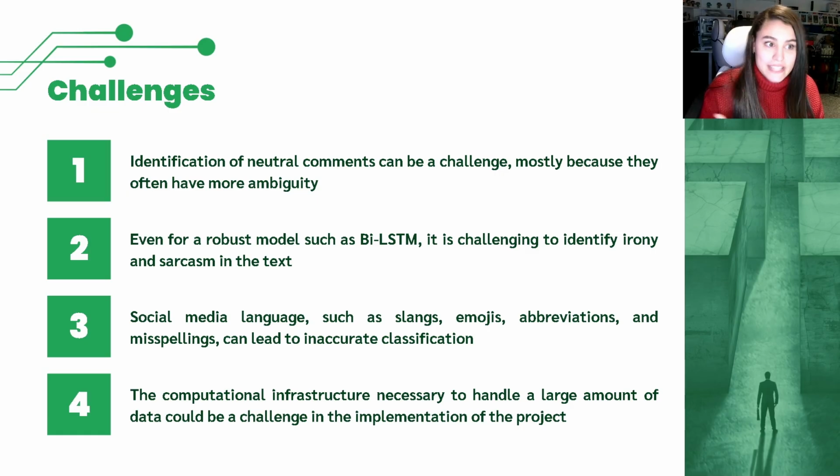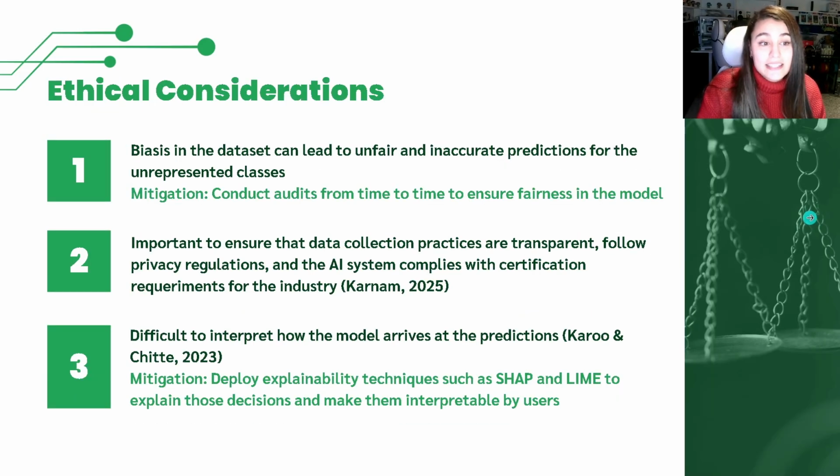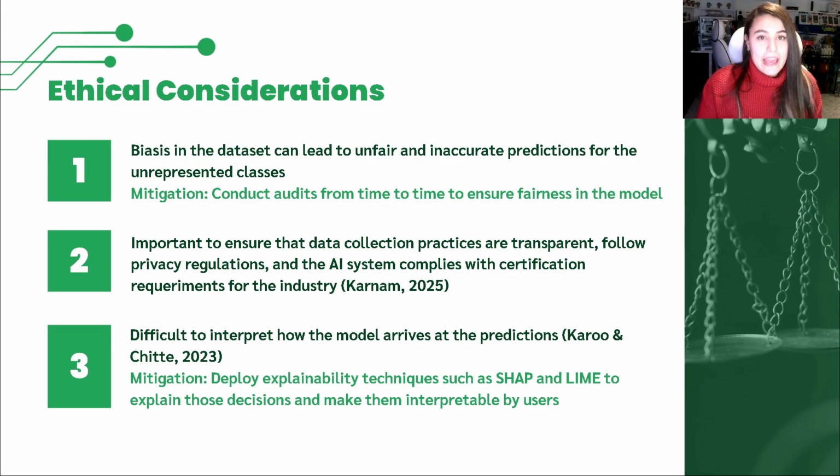Equally important as understanding the challenges is understanding the ethical considerations when using an AI system. One important ethical consideration is to understand how the model arrives at the prediction. For AI systems, especially complex ones such as the bidirectional LSTM that we use for our NLP, it is really difficult to understand how the model arrived at the prediction. So to address this problem, it is important to deploy explainability techniques such as SHAP and LIME to explain those decisions and make them interpretable by the users.